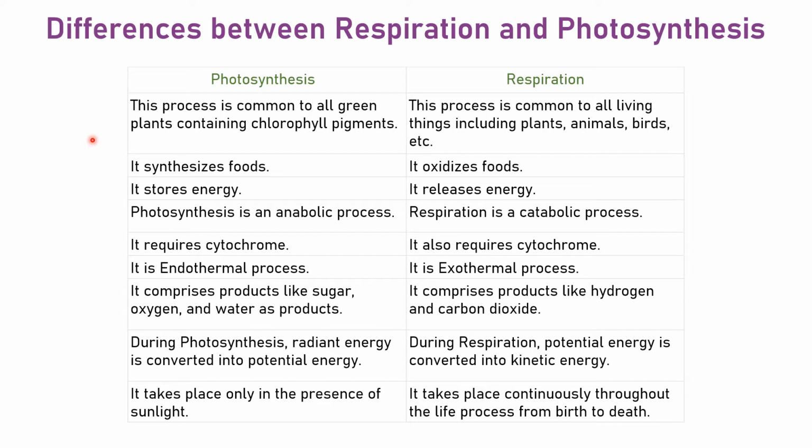Now we know that photosynthesis, this process is common to all green plants. Photosynthesis is common in all green plants where there is a chlorophyll pigment, right? So chloroplast, which has thylakoid, in thylakoid chlorophyll pigments which support photosynthesis, which are a very important part of photosynthesis. We have done photosynthesis, they trap sunlight and then further processes take place. Whereas respiration is common in all living organisms.